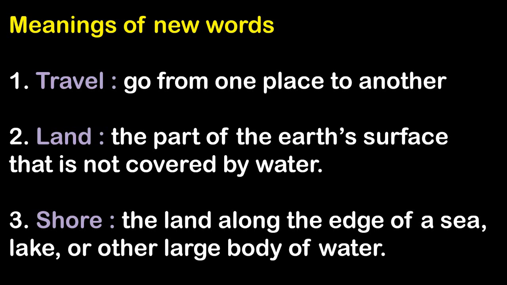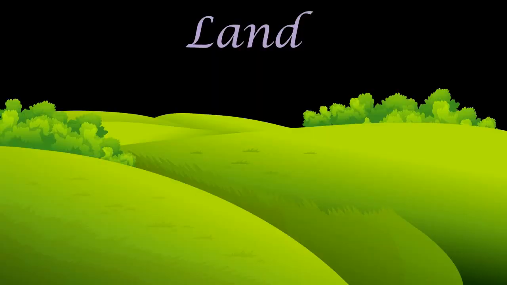Now students, I will show you pictures of some new words. Land. Here you can see land. Land means what? Just now I told you land means the part of the earth's surface that is not covered by water.